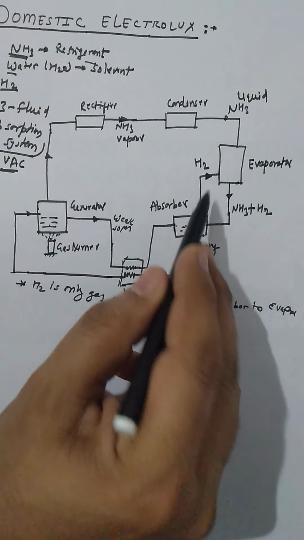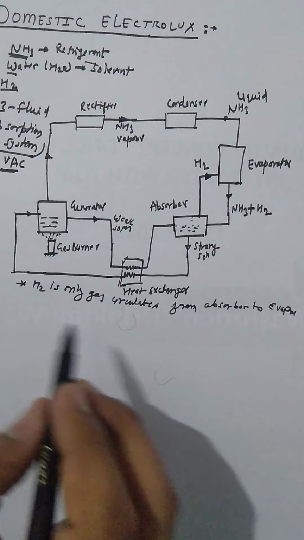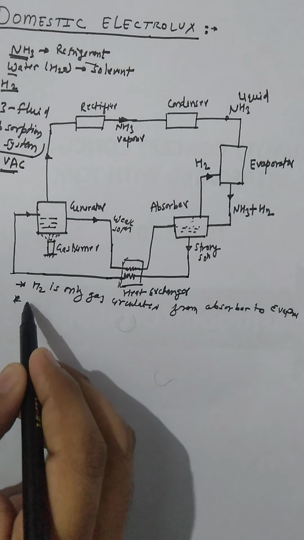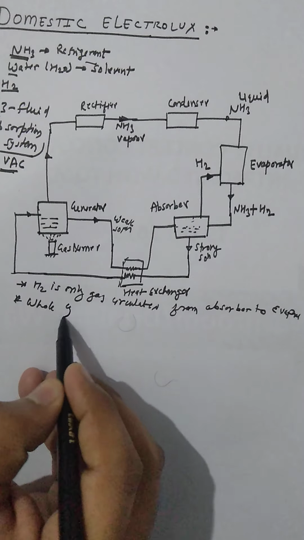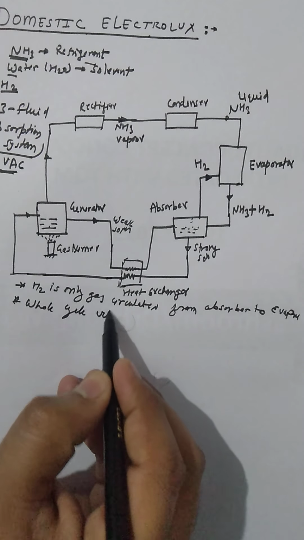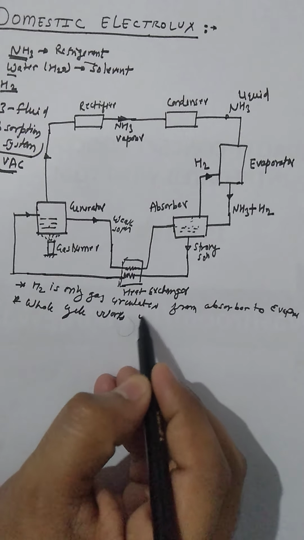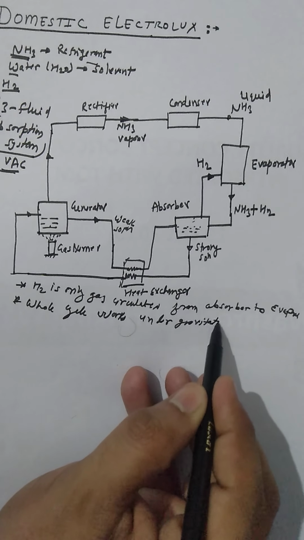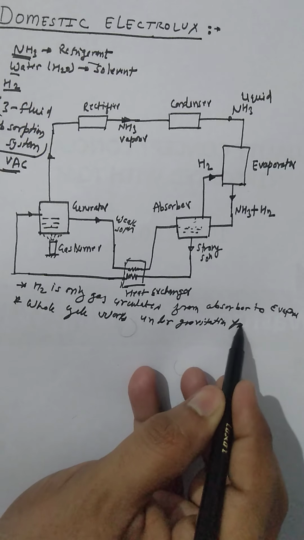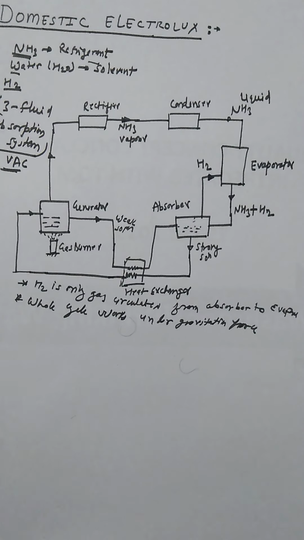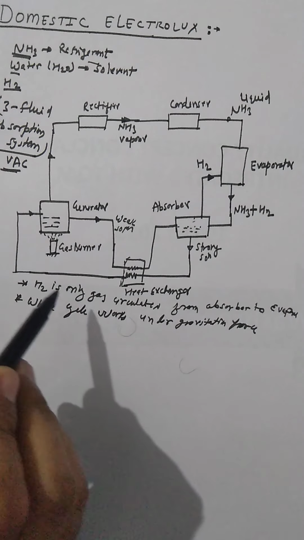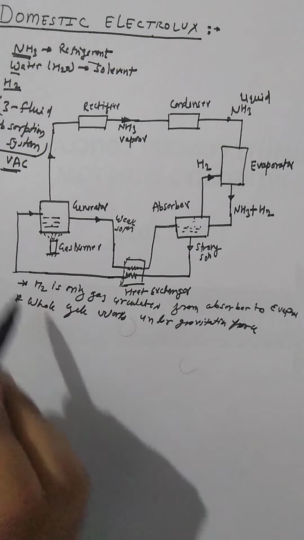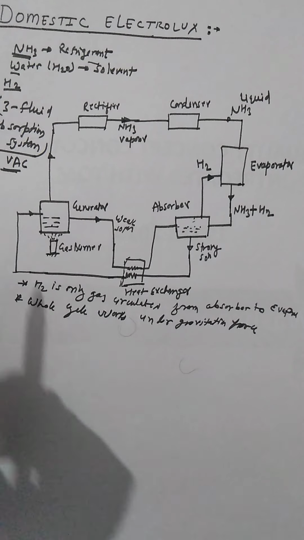The cycle works under gravitational force, because the cycle works under gravitational force, and there is no moving part. In this cycle there is no moving part.